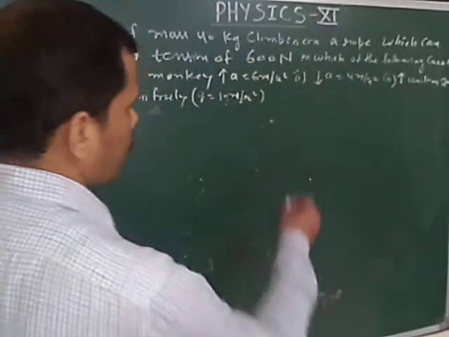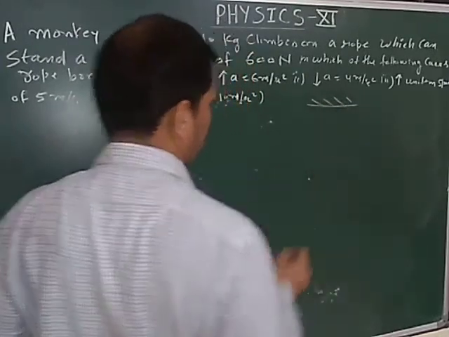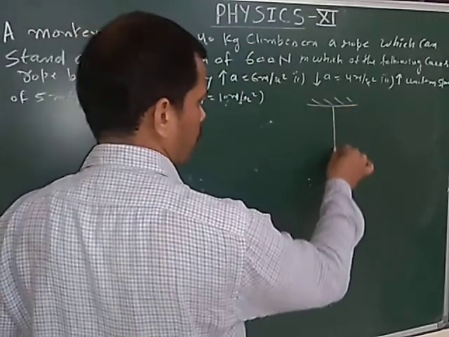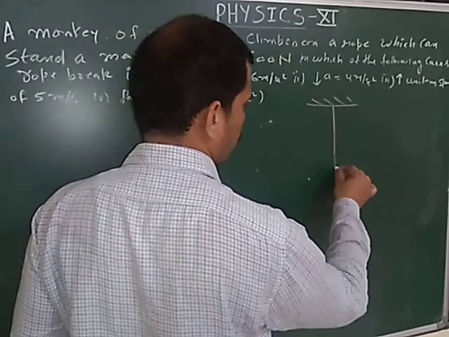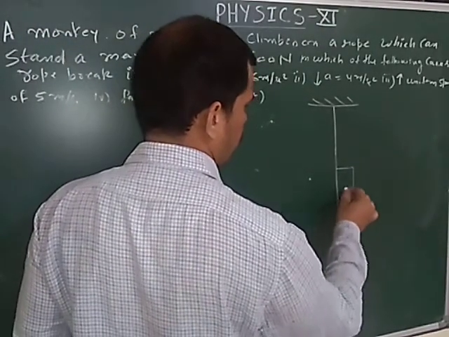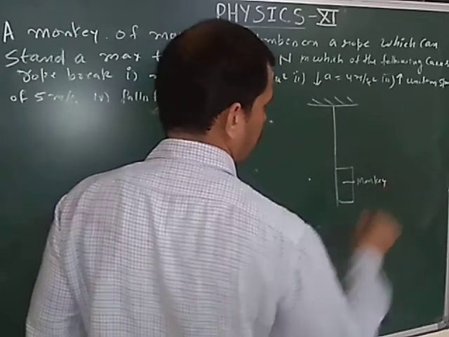Now, suppose this is a support, this is a string, and this is the monkey.